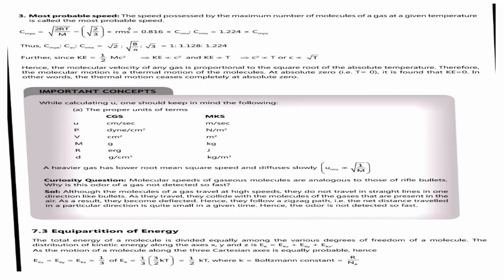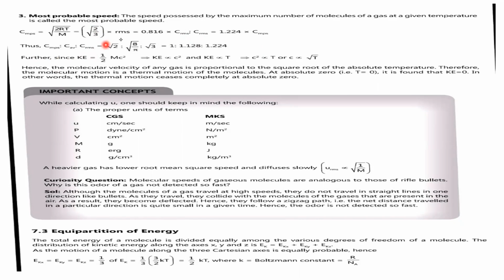So the third type of speed is called what? Most probable velocity. The speed possessed by the maximum number of molecules of a gas at a given temperature is called most probable speed or most probable velocity. It is given by the formula C_mps is equal to root of 2RT by M, which is equal to root of 2 by 3 into C_rms, that is 0.816 into C_rms. So this is called most probable velocity.